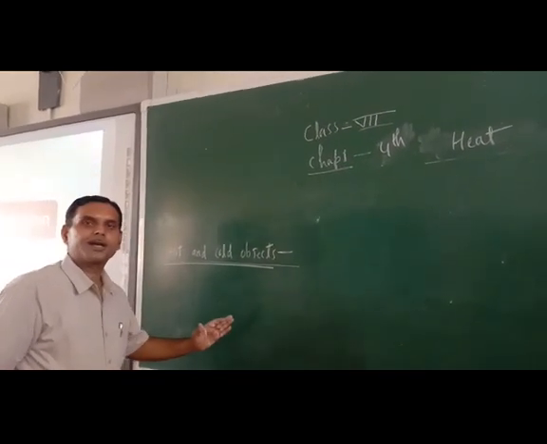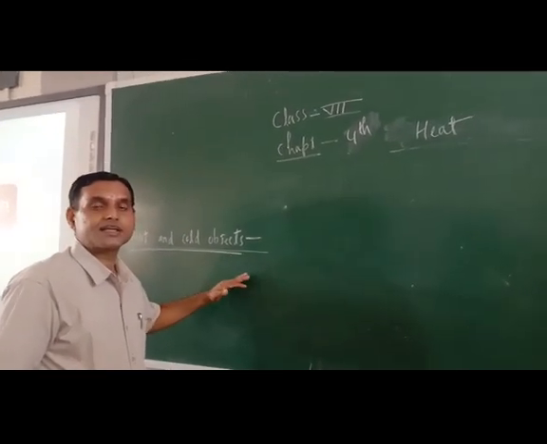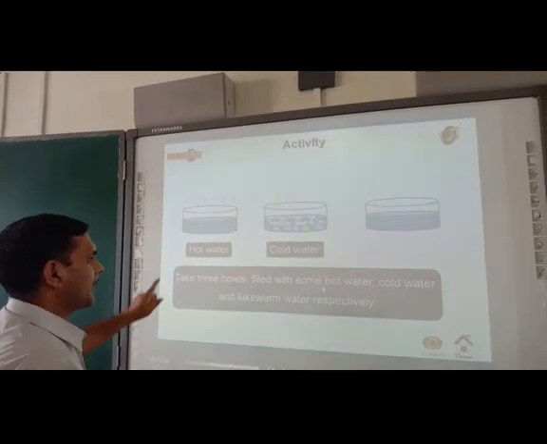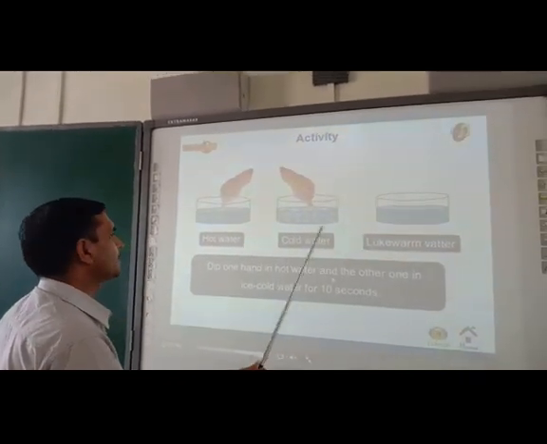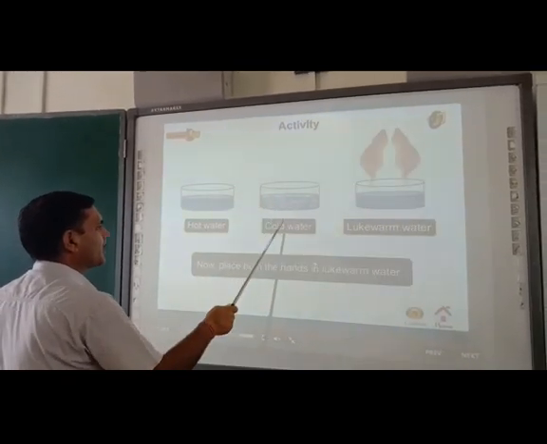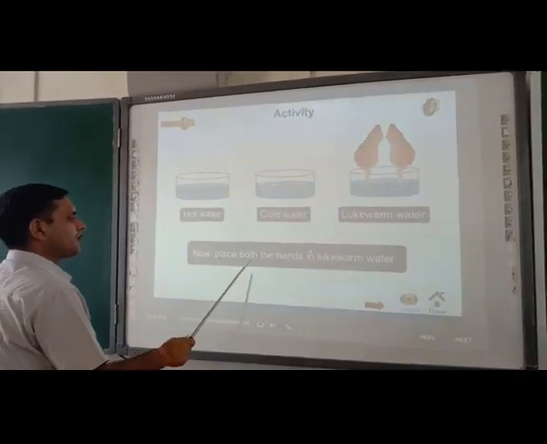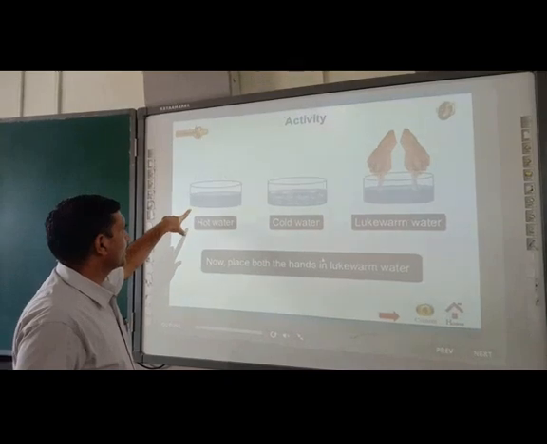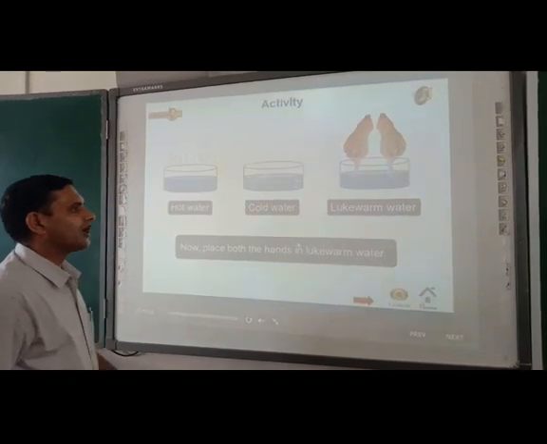For the better understanding of cold and hot objects, we will discuss this with the help of one activity. With the help of this activity, I will tell you how we can decide whether an object is hot or cold. Just see, you have to take 3 beakers. In one beaker hot water, in another cold water, in the third a mixture of hot and cold, that is lukewarm water. First you have to put your hand in hot water, another in cold water. Now together you put both hands in the lukewarm water.